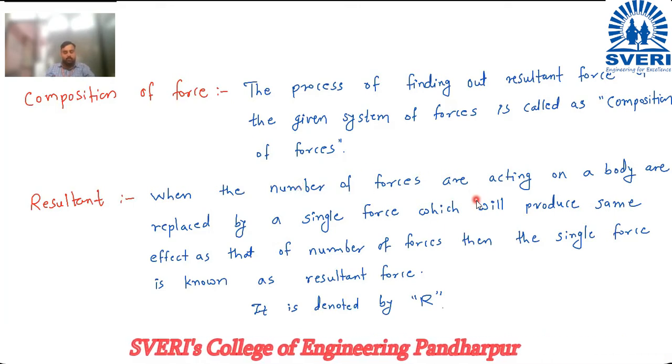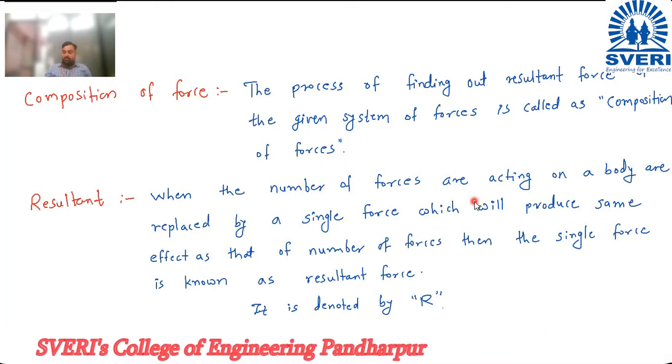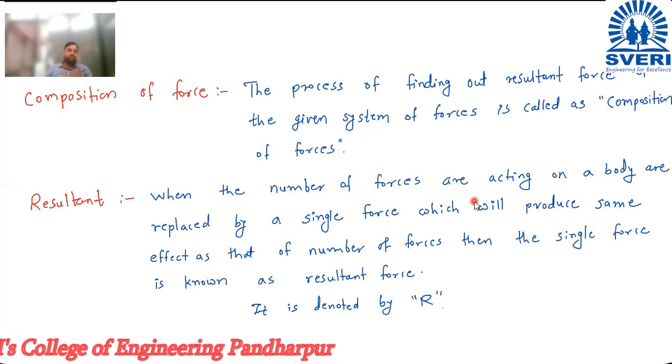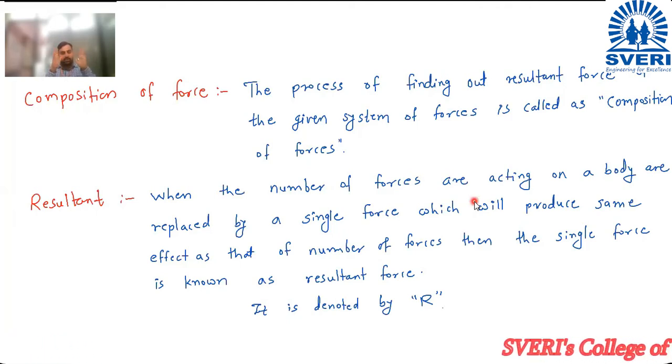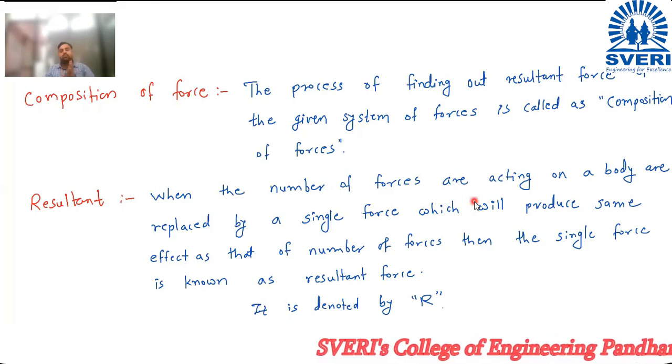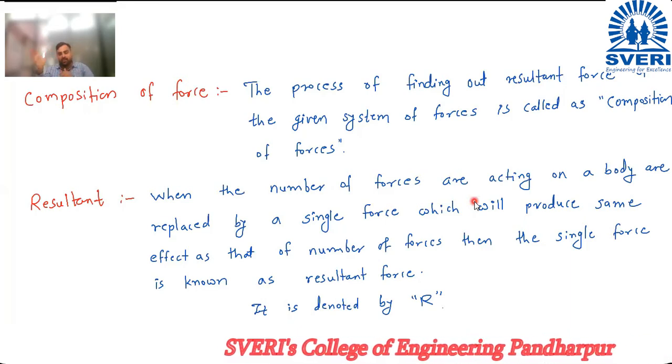Okay, good. So up till now, what we have seen is the law of transmissibility of force. You can move the force along its line of action within the body, from one point to another point within the rigid body and along the line of action. Then composition of forces means the process of finding out the resultant force.